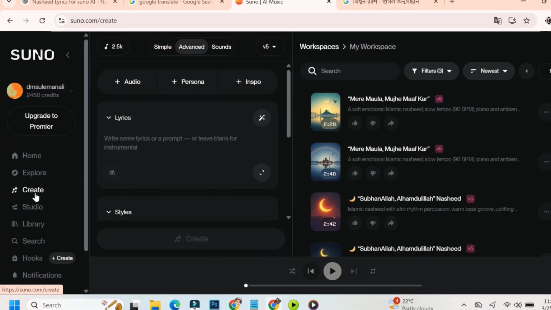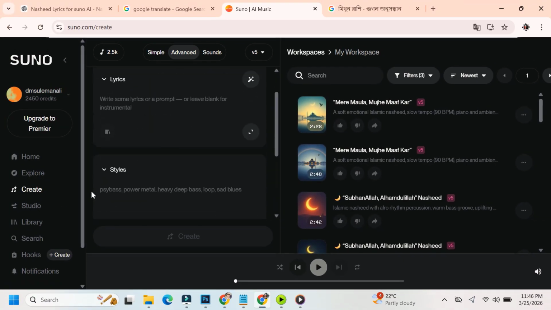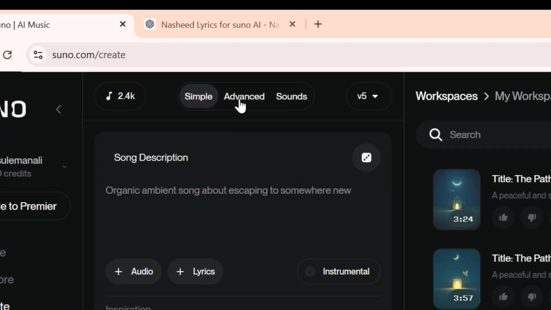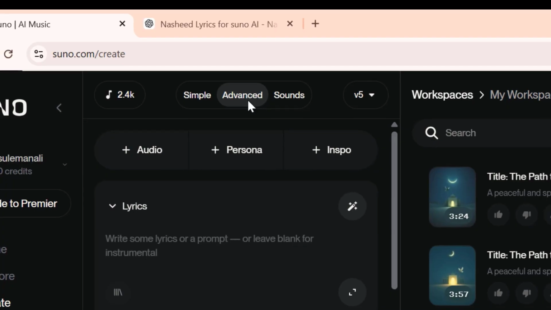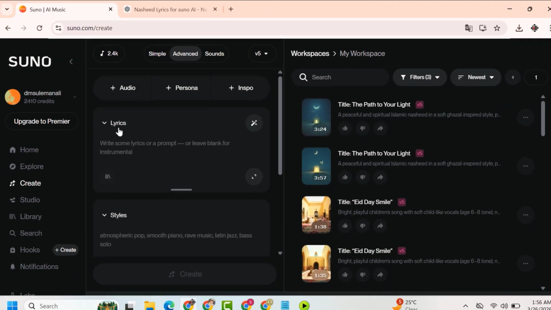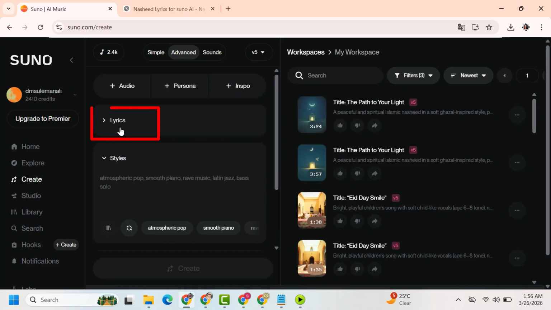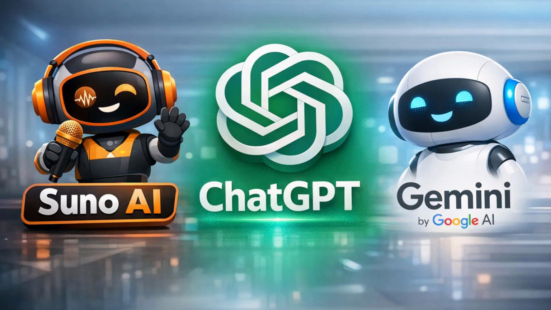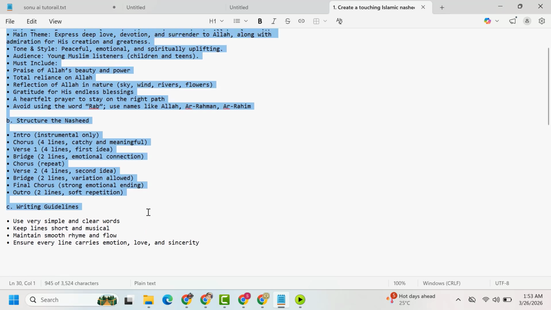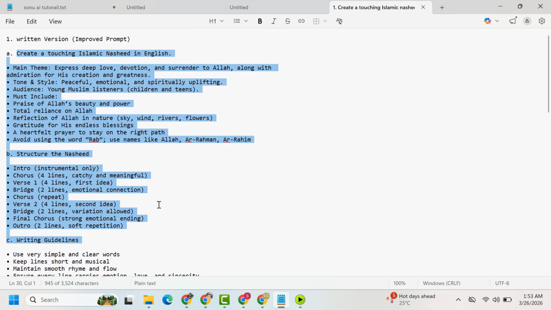To create a new song, click on Create. You will see 2 options, Simple and Advanced. We will choose Advanced because here we can add our own lyrics and write a style description. First, we need lyrics. You can create lyrics using Suno AI, ChatGPT, Gemini, or Google AI. We already have a template for creating songs and ghazals. You can download it from the video description.